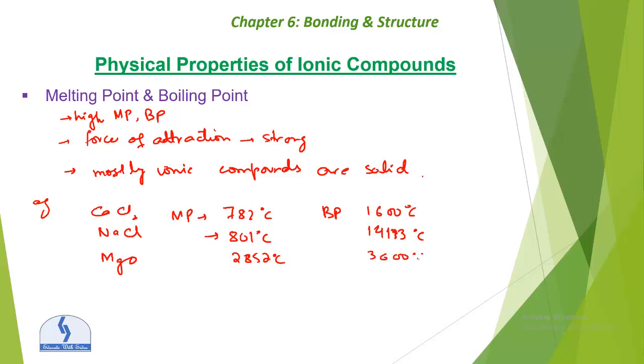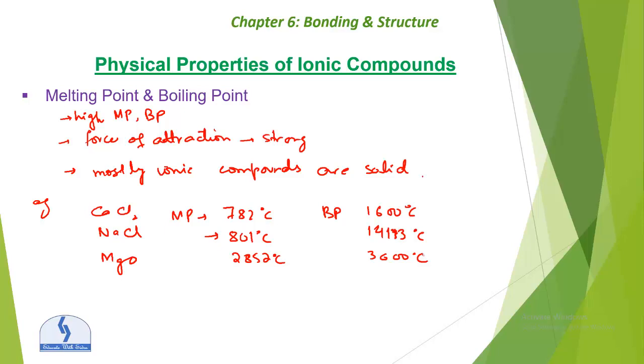So just imagine how high the melting point and the boiling point of ionic compounds are. You can see this here. Ionic compounds have high melting and boiling points, and because of this, most ionic compounds are solid at room temperature and pressure. The force of attraction between the ions is so strong that a large amount of heat energy is needed to melt or boil these compounds, right? So this is all about the melting and boiling point.